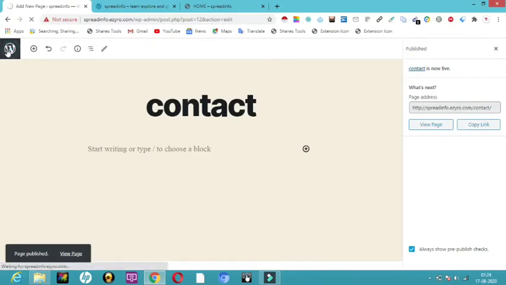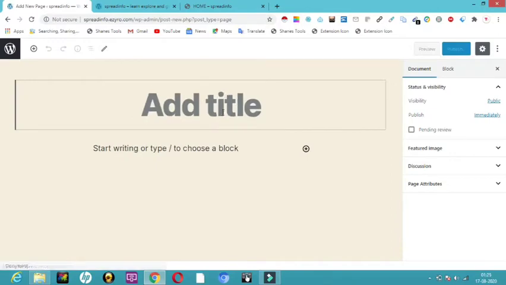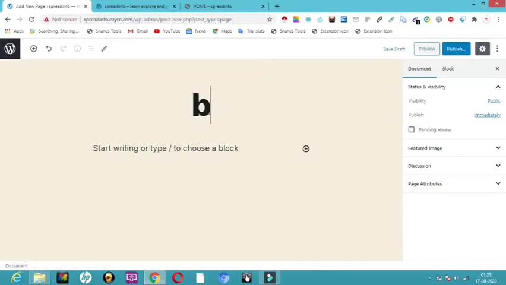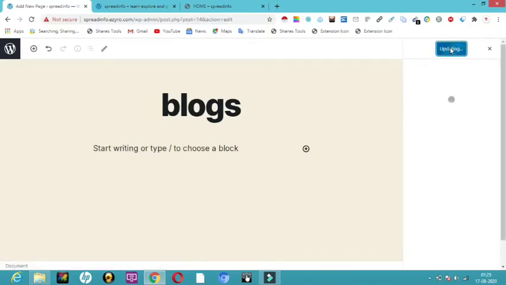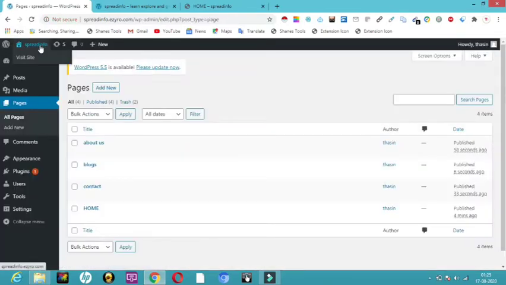Now again I'm going to go back and create one more page, add new. And here is a page where I'm going to display all my, let it be blogs, BLOGS, and now I have clicked on publish. So now it is getting updated. Now if I just get into my website and look at how it really looks like. So I have created 4 pages: home, contact, blogs, and about us. So let me just visit.